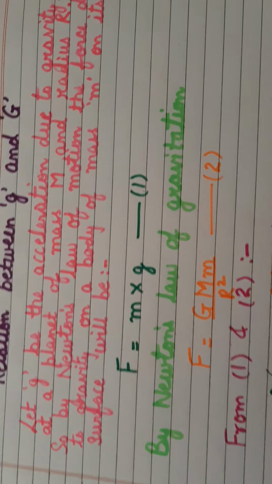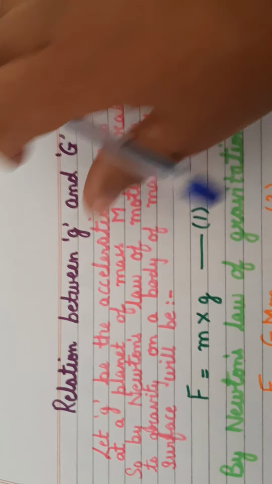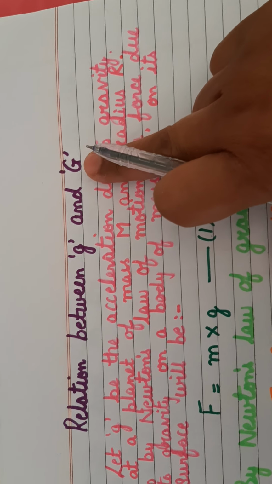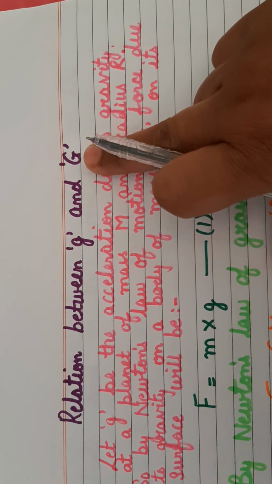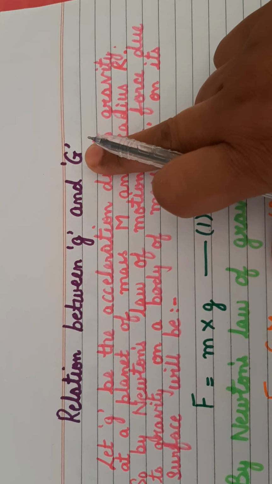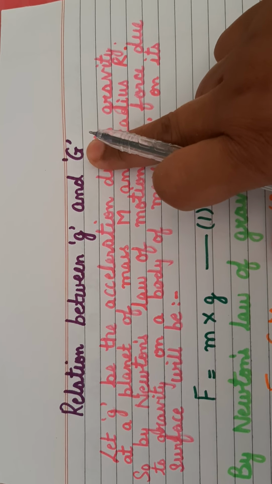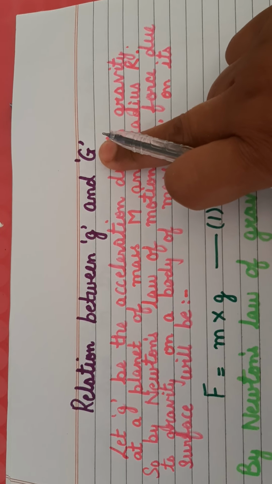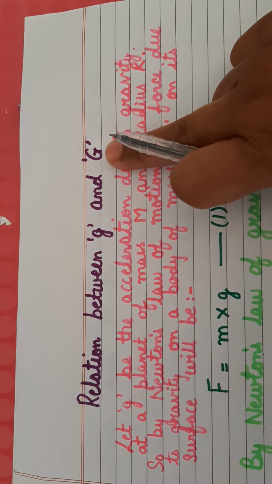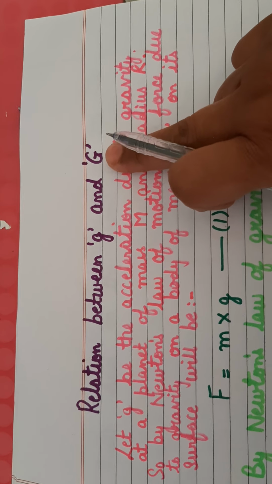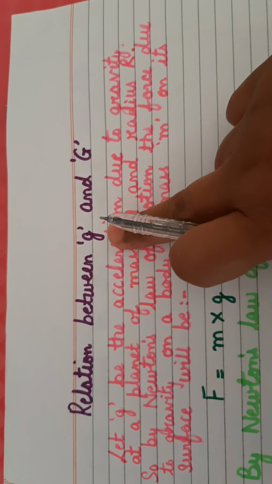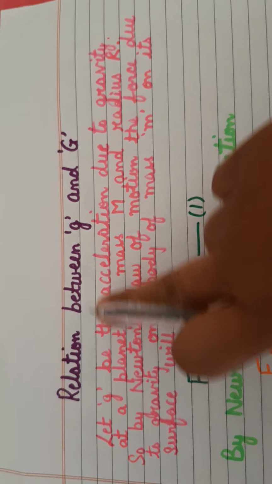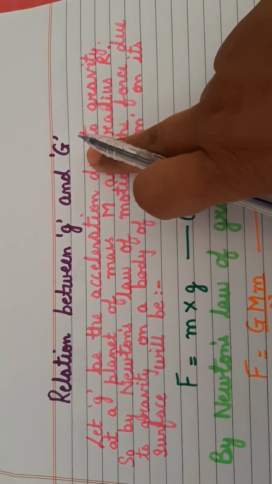Now we have already studied capital G, children. You know, it is the universal constant. It is called the gravitational constant, and its value is 6.67 × 10^-11 Newton meter square per kg square. It is Newton meter square per kg square, yes. And now we have studied small g. Now let us see what is the relation between the two of them.